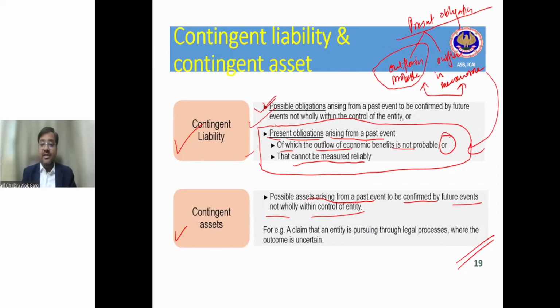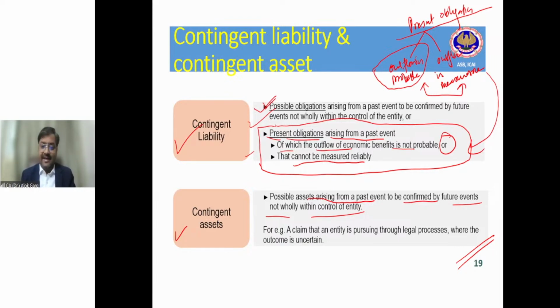Then we talked about the contingent liability. Contingent liability is a possible obligation arising from a past event, but the liability will be confirmed upon the happening or non-happening of some future event, right? Or if any of the conditions of a provision is not met, for example, present obligation is there, but either outflow is not probable, it is only possible, meaning more than 5% up to 50%, or outflow is not measurable. In that case, it has to be disclosed as a contingent liability, right?